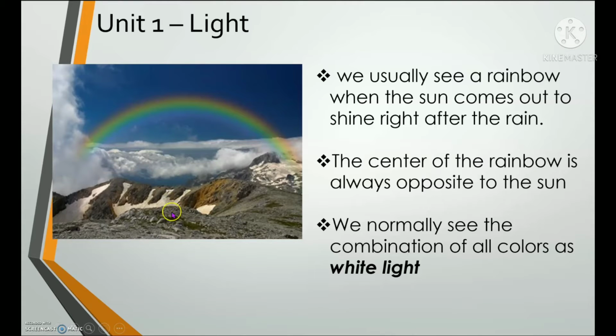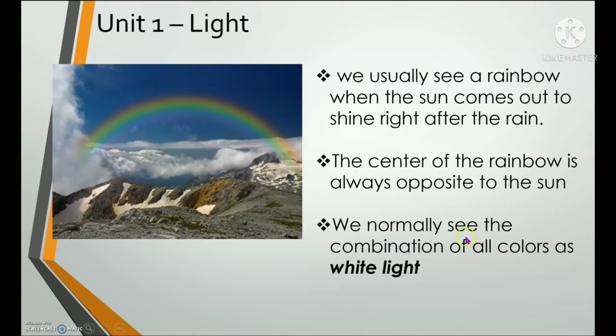So, if we are facing the sky and we see the rainbow, the sun is behind us, because the rainbow is always at the opposite side of the sun. If the rainbow is in front of us, the sun is behind us. If the sun is in front of us, the rainbow is behind us. Opposite.